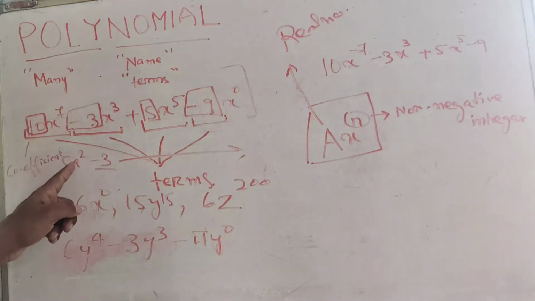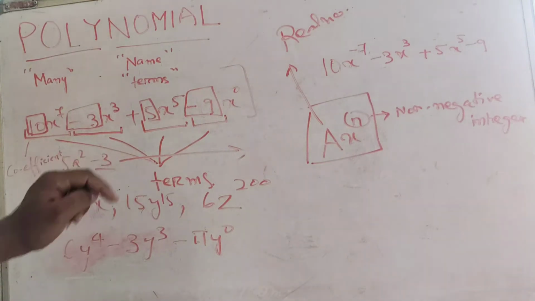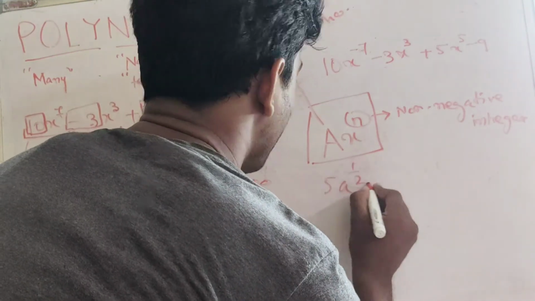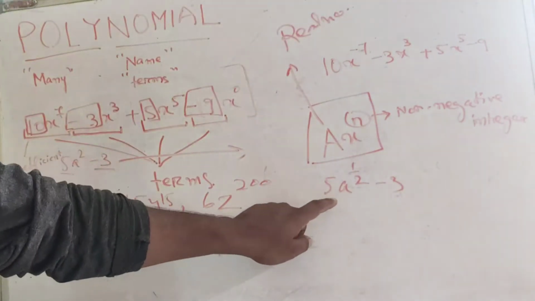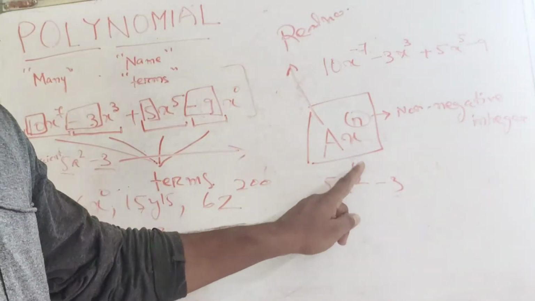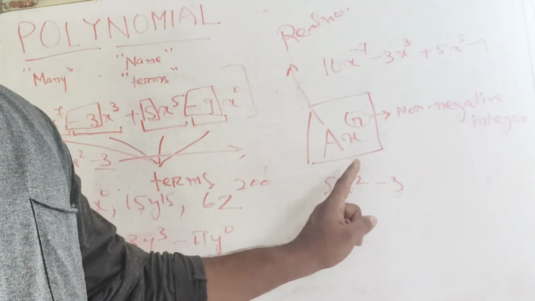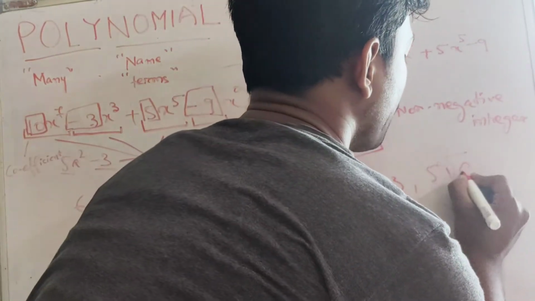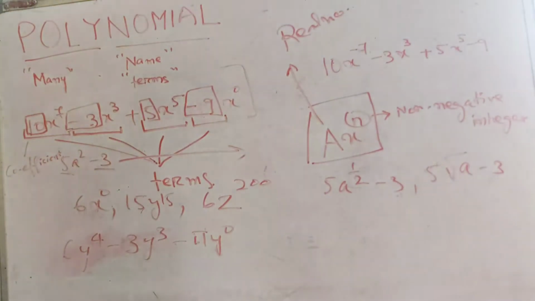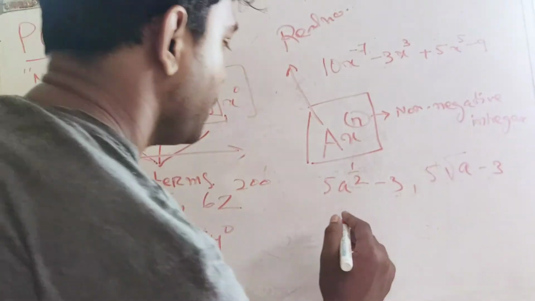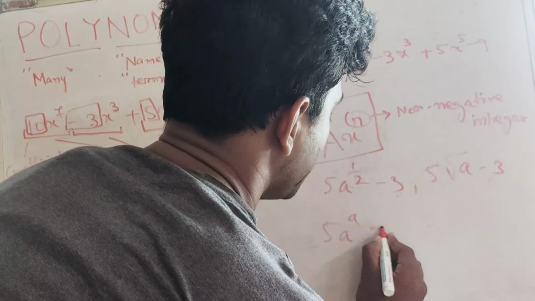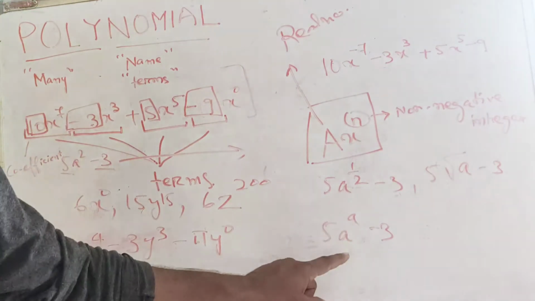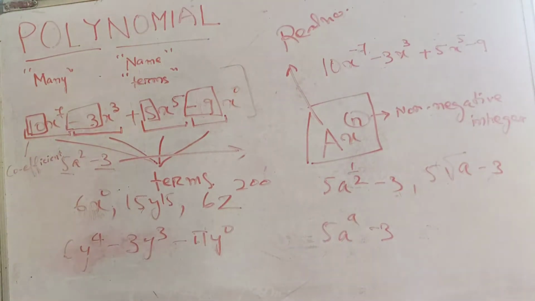Okay, so in our second polynomial, which is 5a squared minus 3, if we were to replace this 2 with a half, 5a to the half power minus 3, this is not a polynomial because the exponent here is a fraction. So in order to be a polynomial, the exponent must be a non-negative integer. This can also be rewritten as 5 square root of a minus 3. These two are the same thing. Also if we have 5a raised to a power minus 3, this is also not a polynomial because the exponent here is a variable. So this is also not considered as a polynomial.